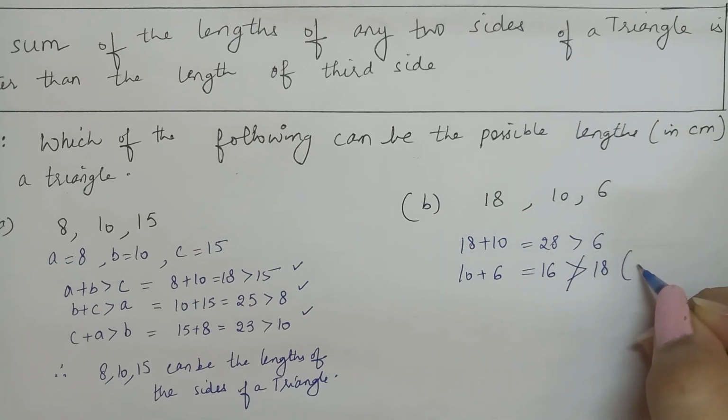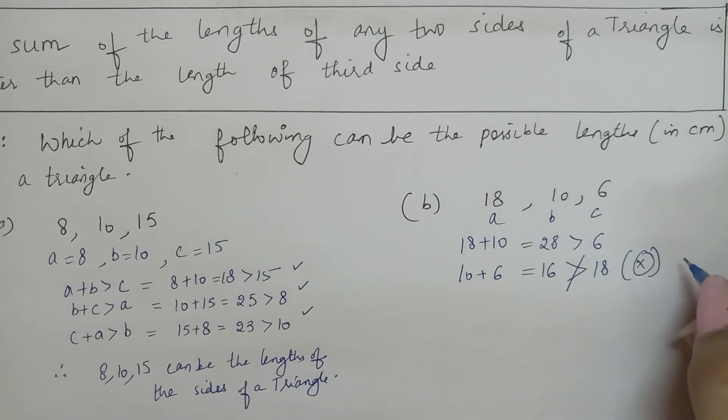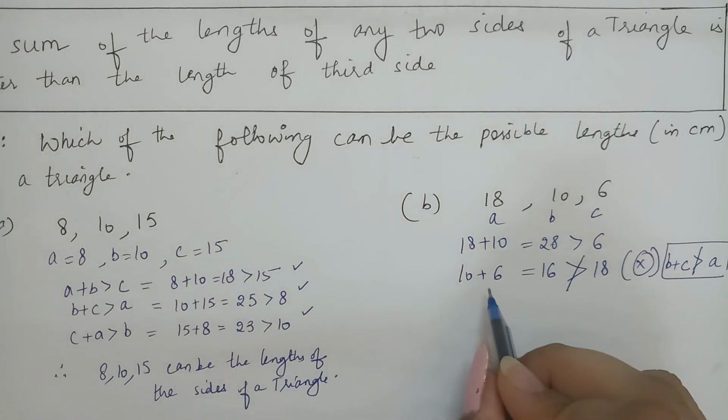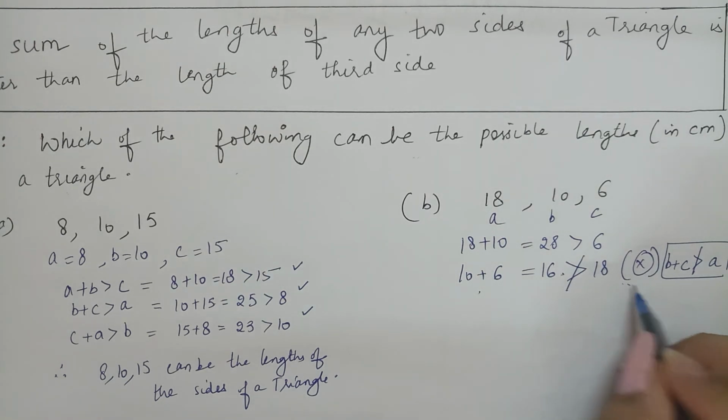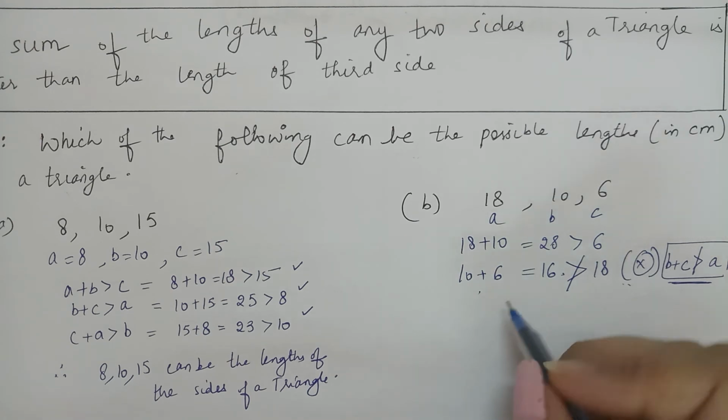The property here doesn't satisfy. If I am taking it as A, B, C, then B plus C is not greater than A here. So, from here also, we can clarify that the inequality here doesn't satisfy.